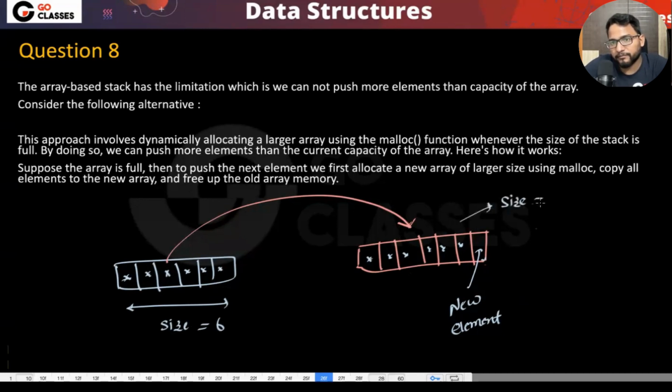7, right? 7. Now they are saying that it is obviously not necessary that the new array, this is the new array, isn't it? The new array can be just one larger than the previous size, or maybe double of the previous size, or maybe just 5 larger than the previous size, or something like that, right? So basically what I'm saying, this is the old array, this is the new array, right?